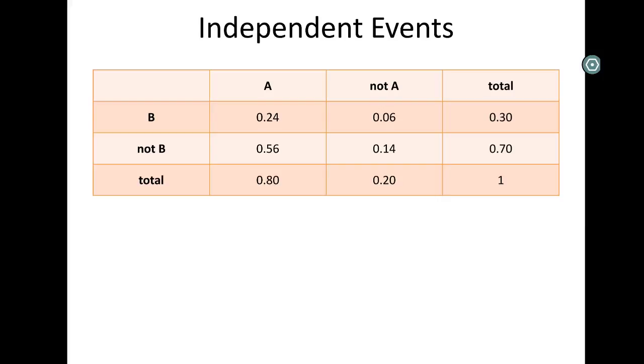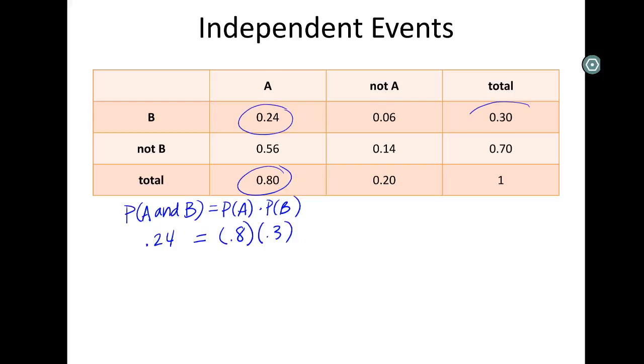Because almost every example we've seen, the events have not been independent. So if we wanted to test independence in this and see if this particular setup was independent, we could use our independent rule. Our and is 0.24, is equal to A by itself and B by itself, right? I'm just grabbing these off the table, and A by itself and B by itself. And if we check that, sure enough, if I do 0.3 times 0.8, they equal each other. Yes, they're independent.